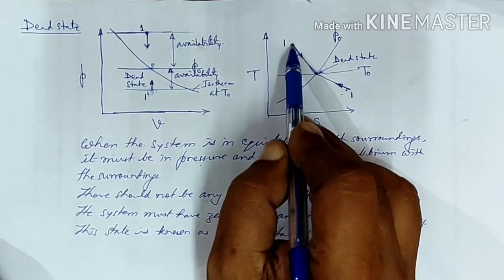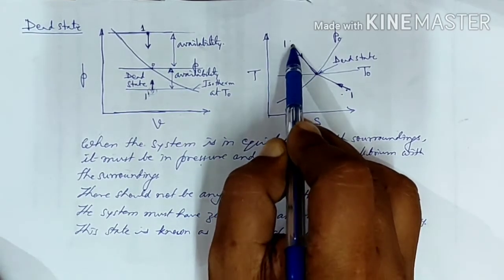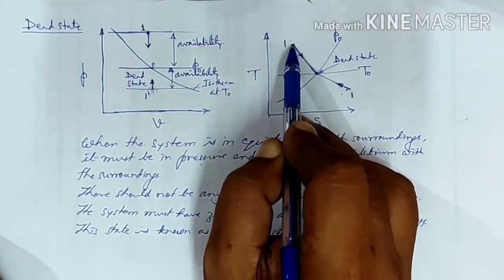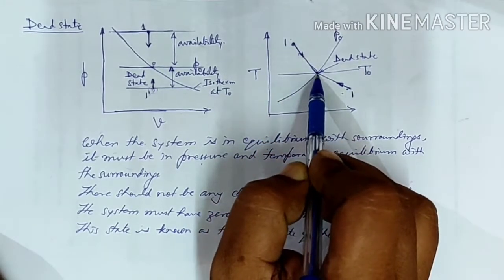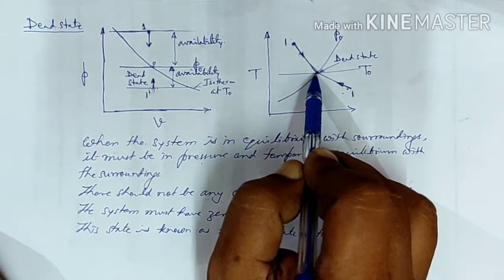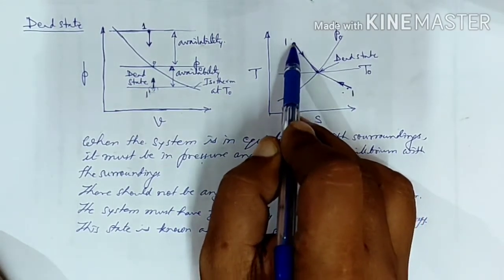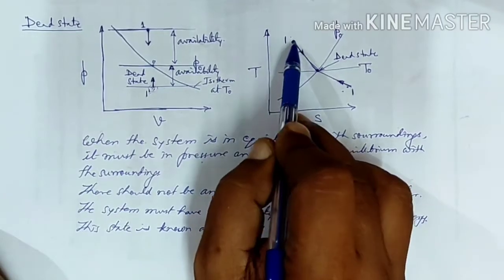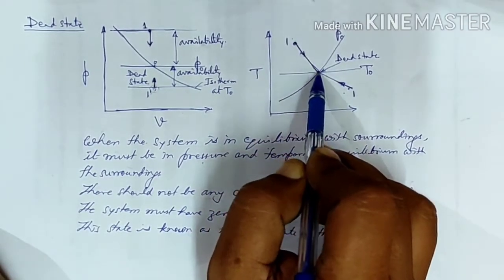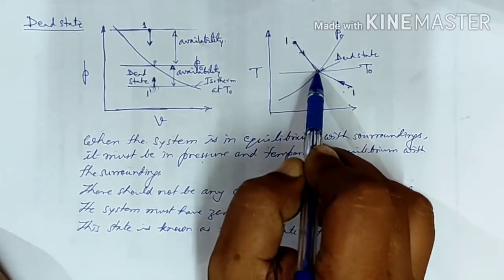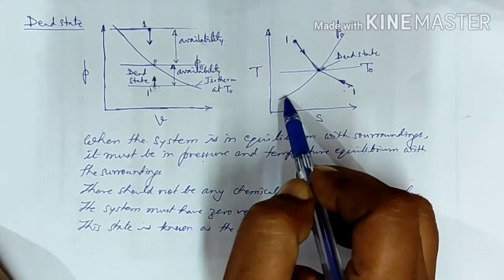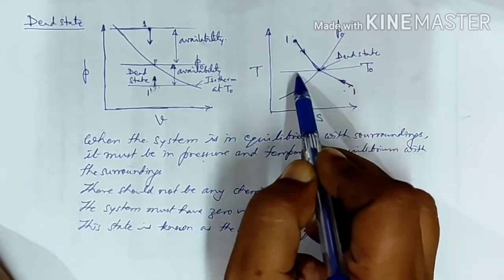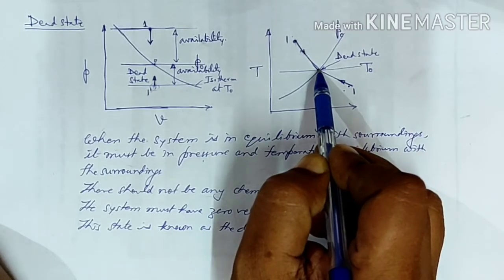Say we have a system at point 1, so we can have a Carnot engine between the system and T0, the atmospheric temperature. So we can have some useful work between 1 and T0. So this is not the dead state because we are getting some useful work, and once it delivers the work, this system 1 will reach towards the T0 point. Once it reaches T0, then the system has a P0 pressure and T0 temperature. That means it has now reached the dead state.